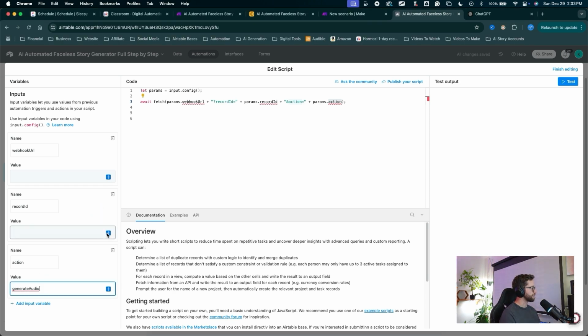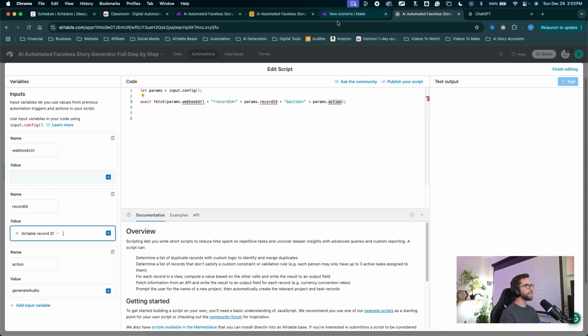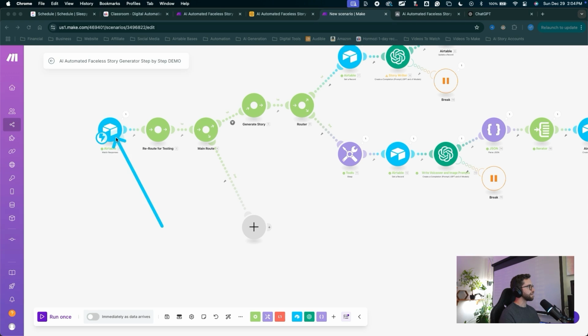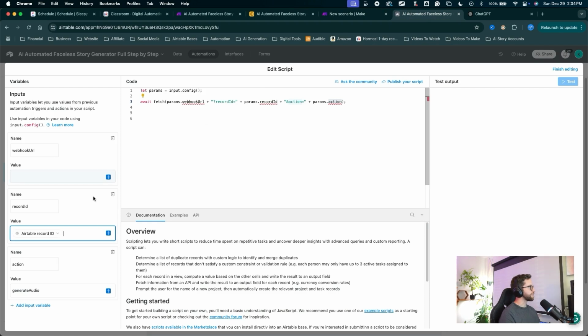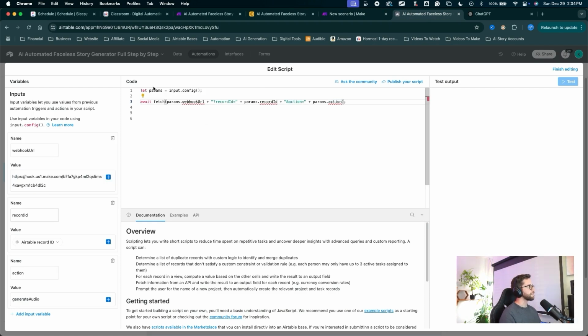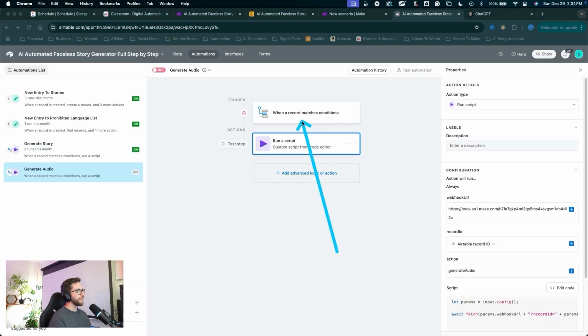For the record ID, we'll click the plus, choose Airtable record ID. For the value for the webhook, we can get that again from Make. I'll jump into Make, click on my webhook, copy the address to clipboard, hit cancel or OK, jump back into Airtable and paste that value right there. Great, that is it for the script. Let's click finish editing. Now you can see we didn't actually set our conditions for our trigger.